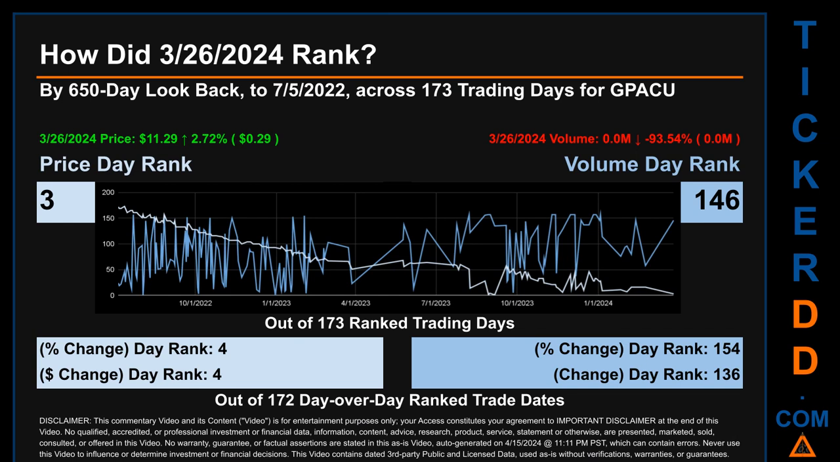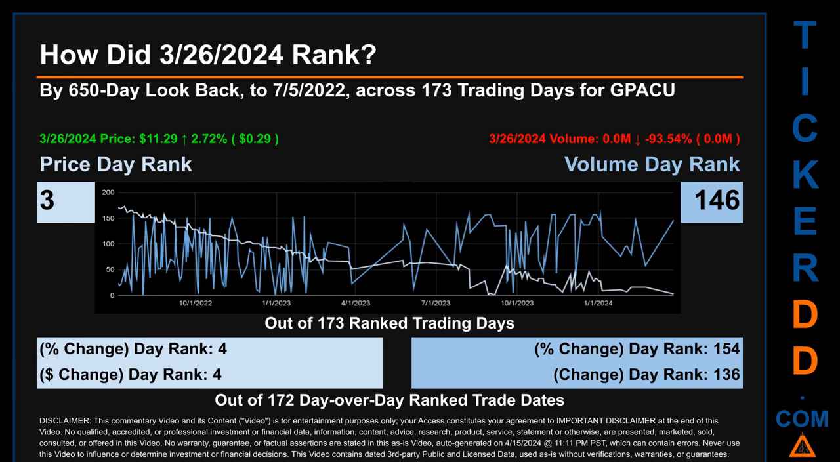How did March 26, 2024 rank for GPACU? By 650 calendar day look back to the 5th of July 2022, across 173 trading days, March 26, 2024 price ranked 3 while its volume ranked 146. Each of the 173 trading days were ranked amongst themselves by highest end-of-day price and volume, with a rank of 1 being the highest and 173 being the lowest ranked day.